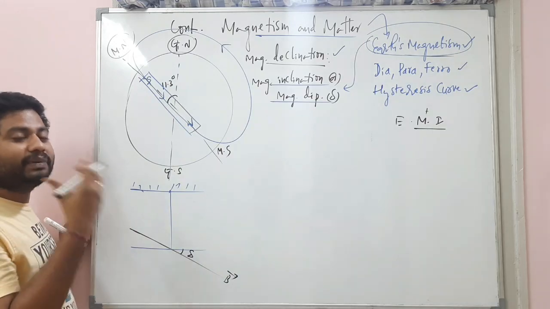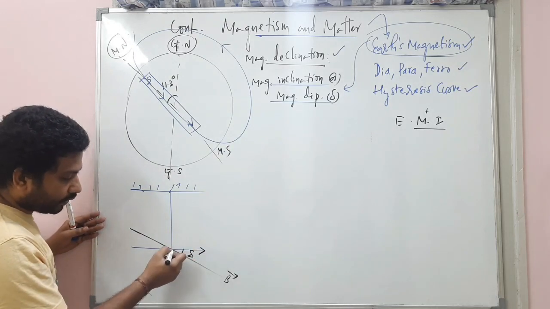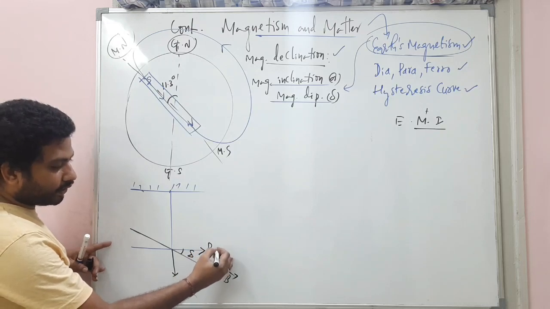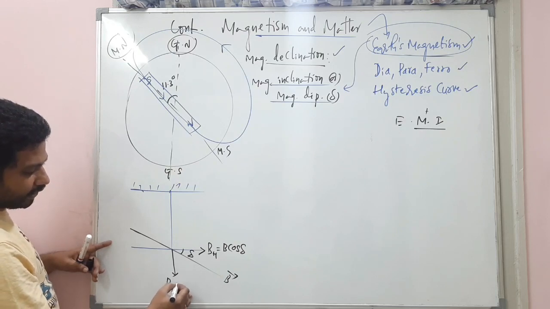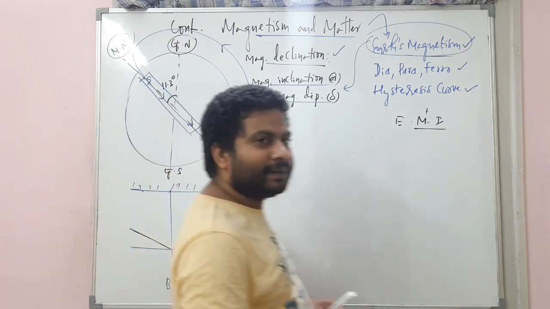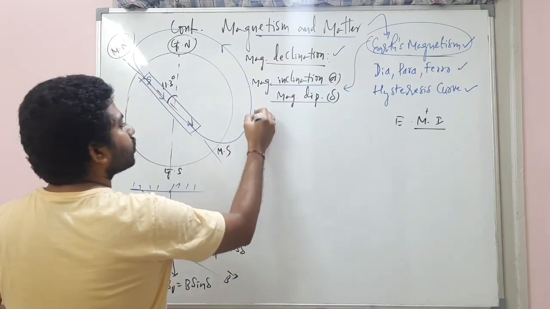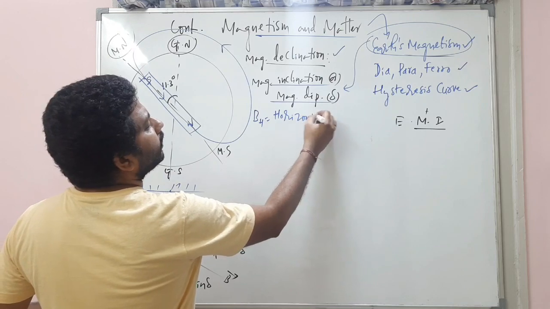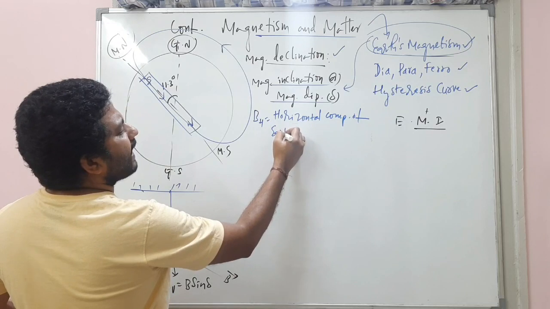This B can be resolved into two components. So this is one component and this is the other component. This is called the horizontal component, which is B cos delta, and this is the vertical component, which is B sin delta, my dear students. Understand? Clear? And this B suffix H is the most important component here. So that is called the horizontal component of Earth's magnetic field.